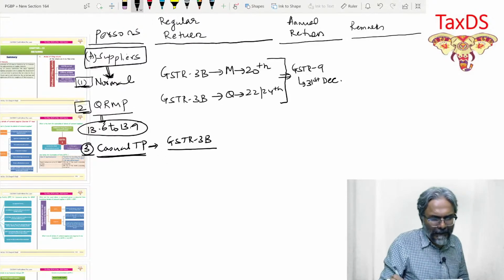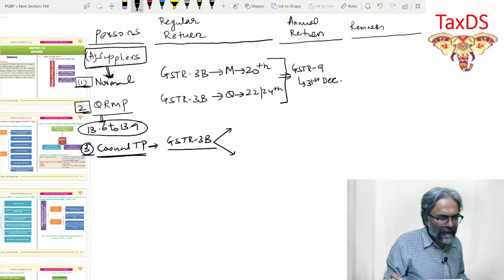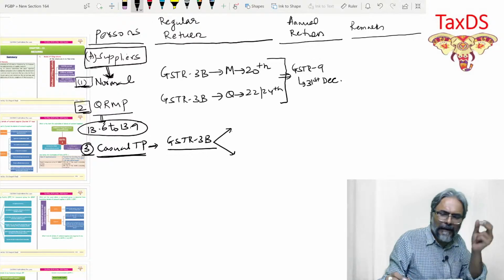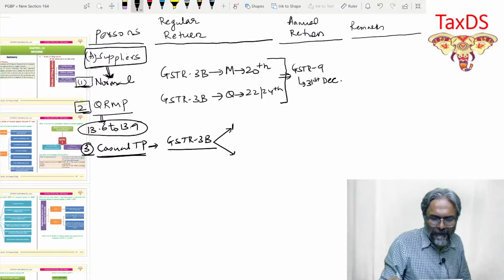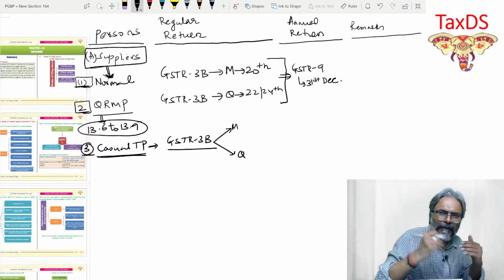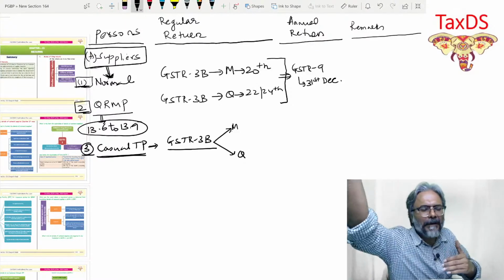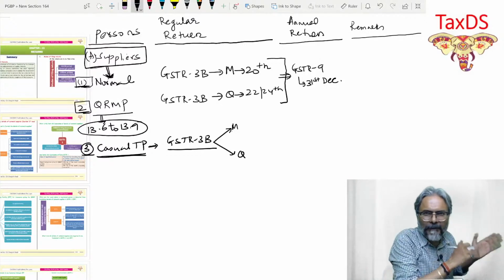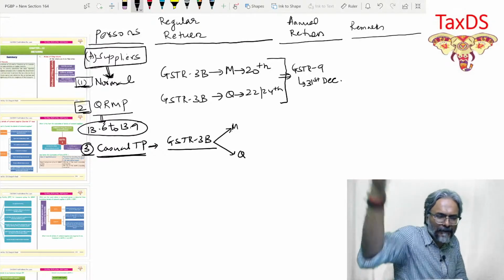Now as far as the GSTR 3B is concerned, primarily for a casual taxable person, now the meaning we know, as I told you, I am taking some supply in another state, some particular supply I am doing. I don't have a place of business, so for that other state I become a casual taxable person.